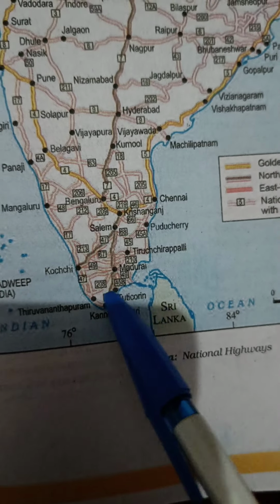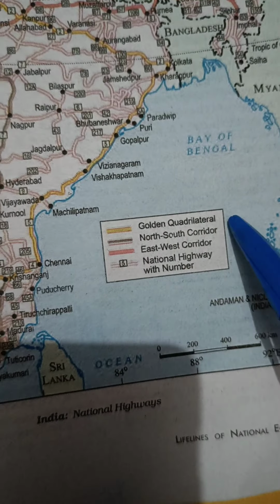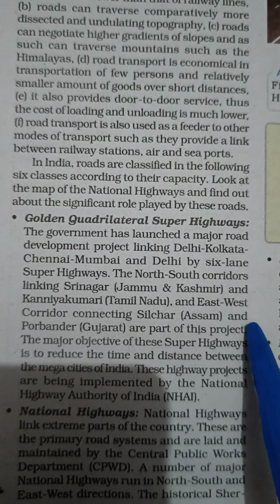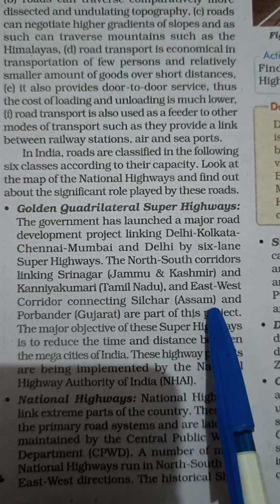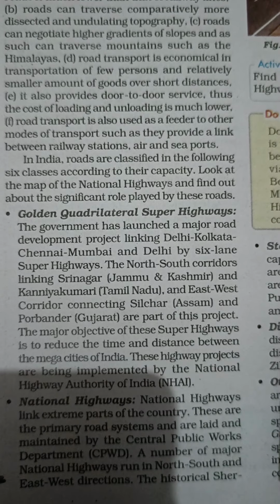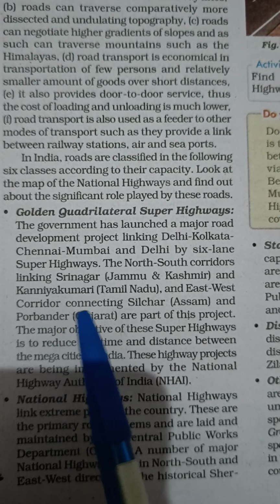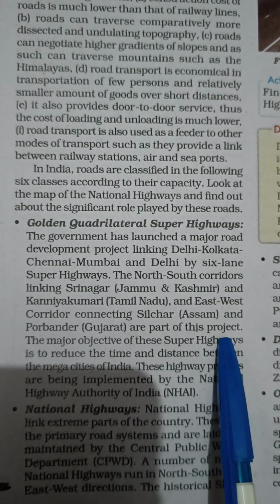Can you see here? Okay, so this is your north-south corridor. There is also an east-west corridor connecting Silchar and Porbandar. Silchar is in Assam, which is on the east side, and Porbandar is on the west side in Gujarat. So this is part of this project.